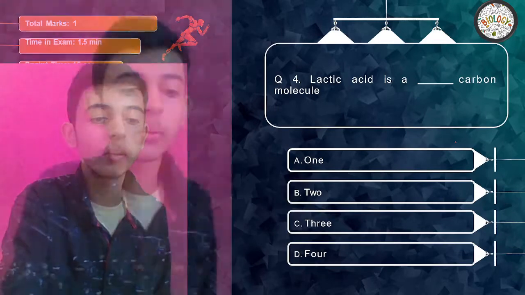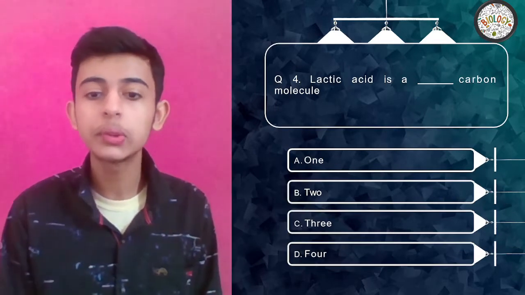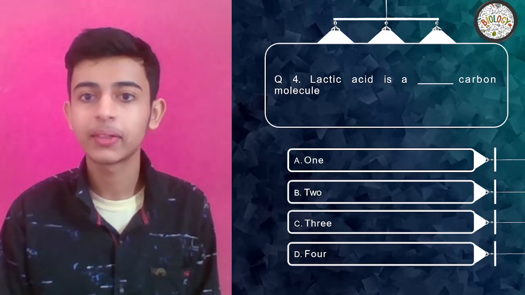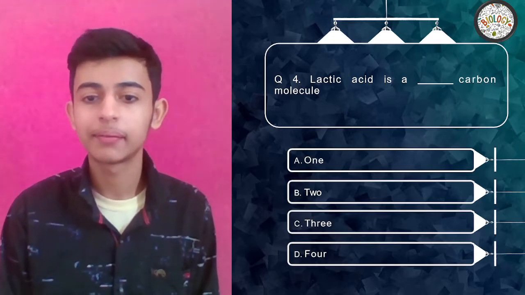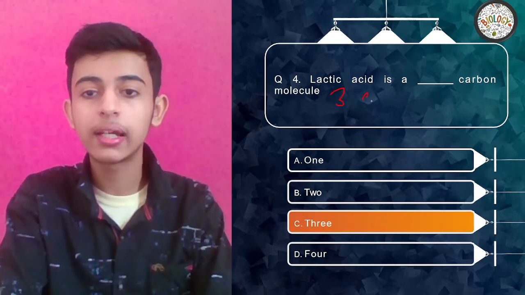All right. Next, lactic acid is a dash carbon molecule. 1, 2, 3, 4. Easy peasy. What do you think? Lactic acid is what? Yes, your time's up. It is a 3 carbon molecule. Remember, 3 carbon molecule.